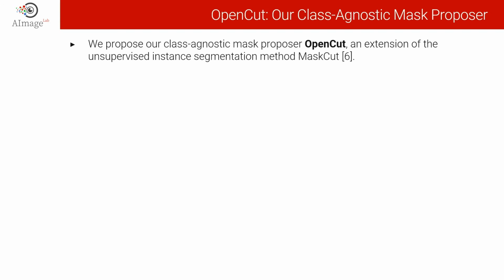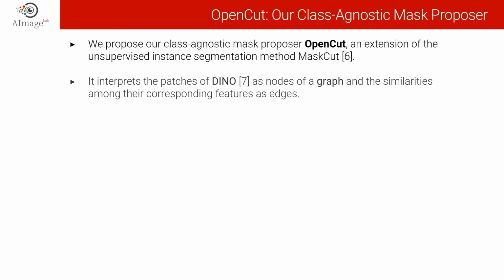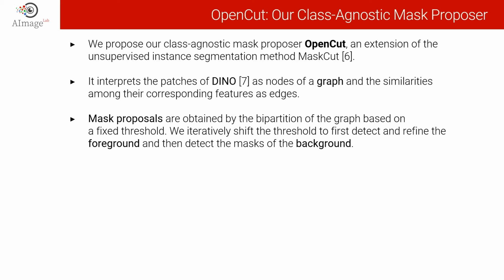Here we provide a more detailed description of OpenCut, our class-agnostic mask proposer employed at inference time. OpenCut is an extension of the unsupervised instance segmentation method MaskCut. It consists of a graph-based approach that interprets the patches of DINO as nodes of a graph and the similarities among their corresponding features as edges. The mask proposals are obtained by the bipartition of the graph based on a fixed threshold. We iteratively shift the threshold to first detect and refine the foreground masks, and then detect the masks of the background.